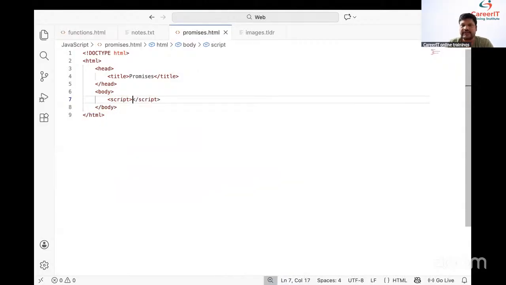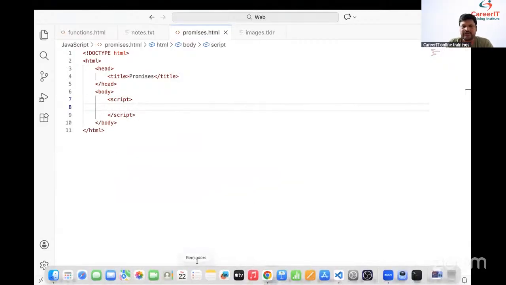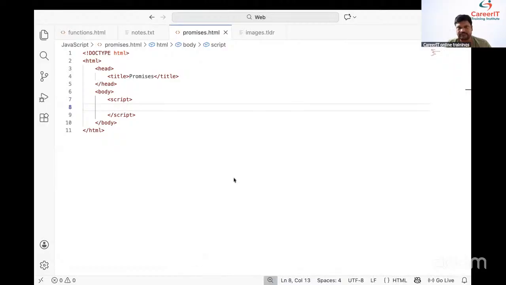And take which tag? Script tag. Simply, we need to take one tag, and that tag we call the script tag. Script tag is used to include what? It is used to include the JavaScript.